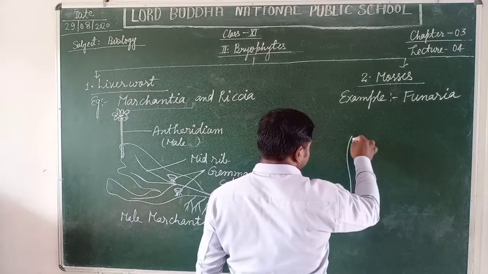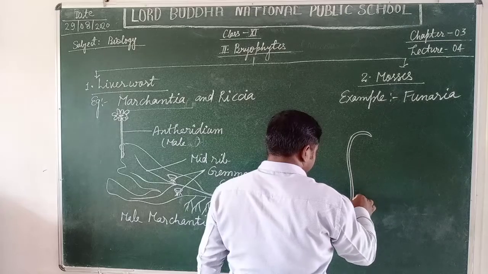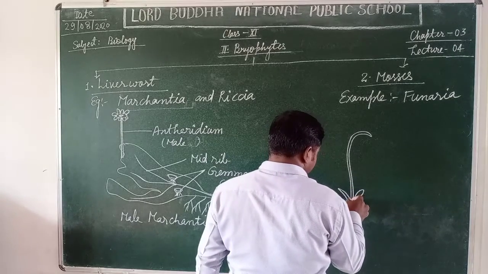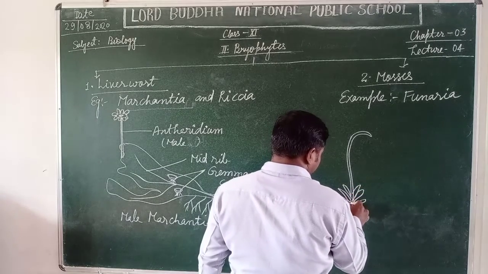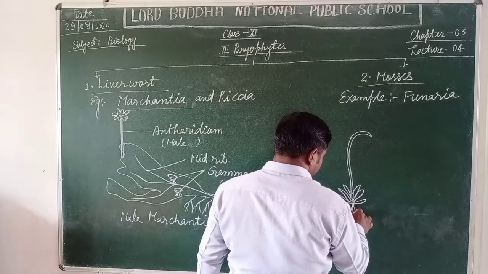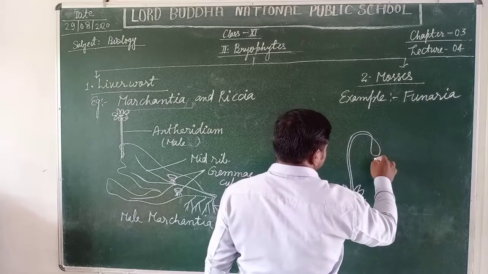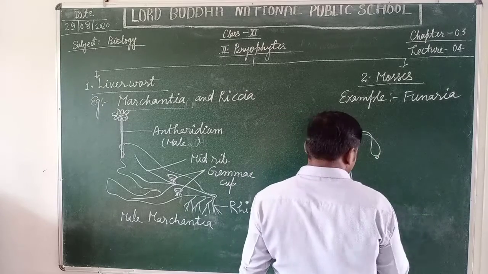Here, these are the leafy structures present on the male branch, and this is the capsular structure that is called the sporophyte.